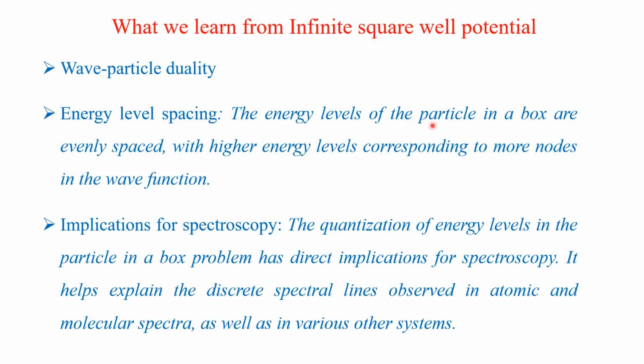The energy levels of the particle in the box are evenly spaced. Just now we have seen it is proportional to n squared, where n is an integer, so it cannot be zero. This will go as 1, 2, 3 up to n, with higher energy levels corresponding to more nodes. I have explained what a node is. We have started from one node to 4 nodes.